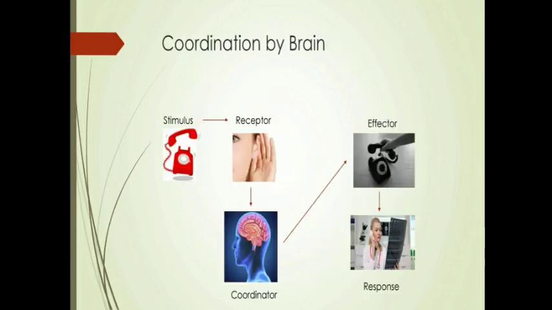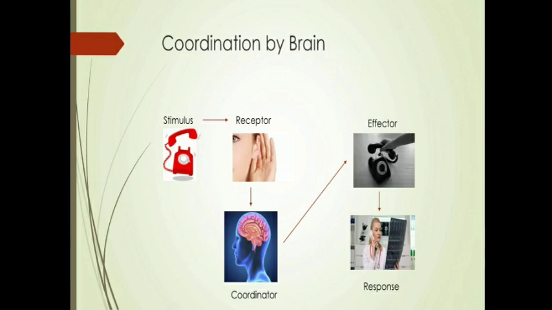See the image which is given here, coordination by brain, a very beautiful image. Can you see that? What is the stimulus given here? Telephone ring. The stimulus has been reached by the receptor. What is the receptor here? If it is present in the ear, what is the name of the receptor? Phonoreceptor. Good, phonoreceptor. From there, the message is carried through the sensory nerve and reaches the brain. Right, from the brain, the coordinator, it will send the message through the motor nerve to the effector.